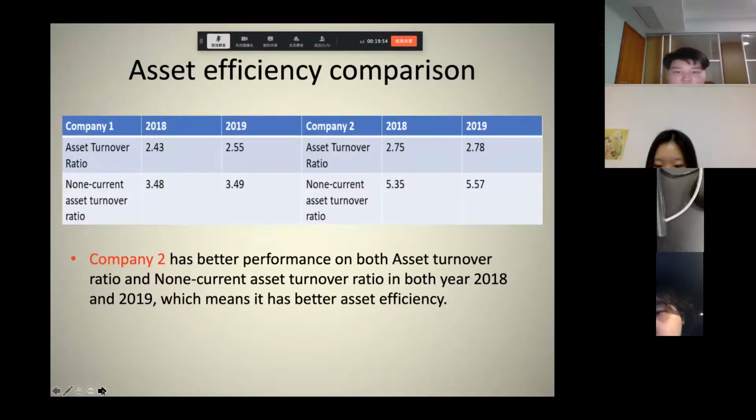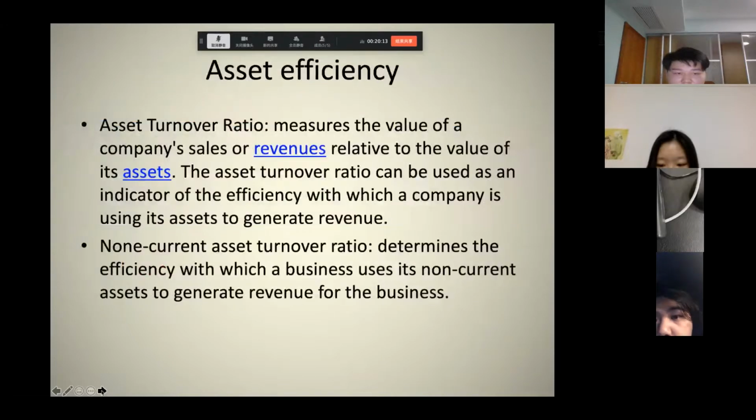Next we compare days inventory. Company 1's low days ratio reflects better management efficiency in selling stock, compared with Company 2 carrying insufficient levels of inventories. Next page, please.